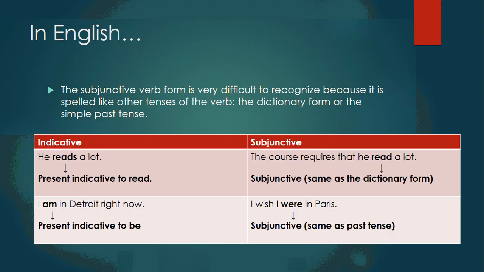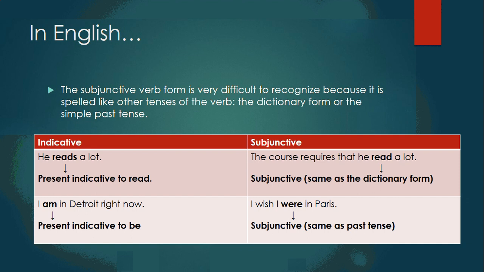In English, the subjunctive verb is very difficult to recognize because it's spelled like other tenses of the verb. It's either the dictionary form or the simple past tense. For example, indicative: he reads a lot. And the subjunctive: the course requires that he read a lot. And read is the dictionary form, and that is subjunctive.